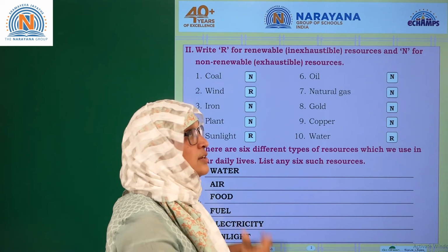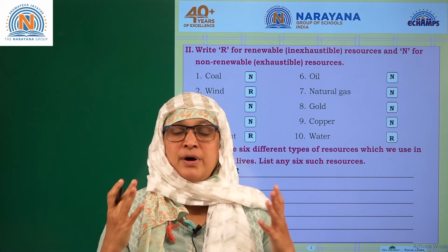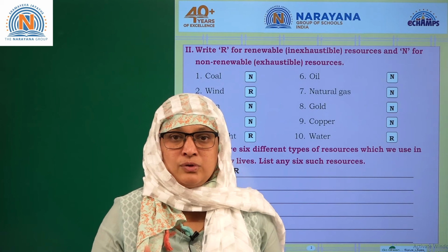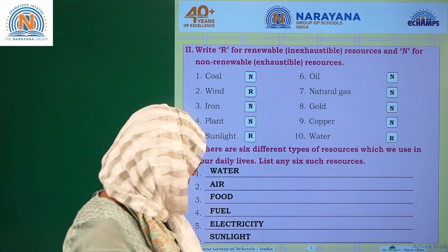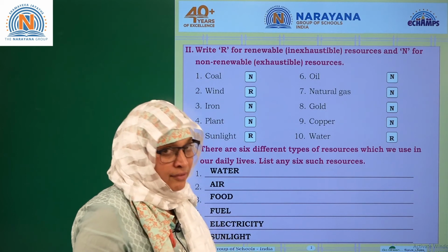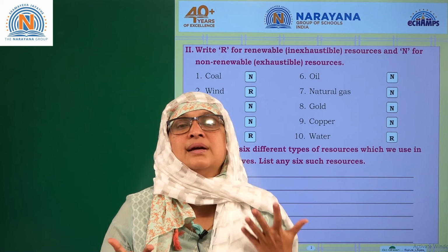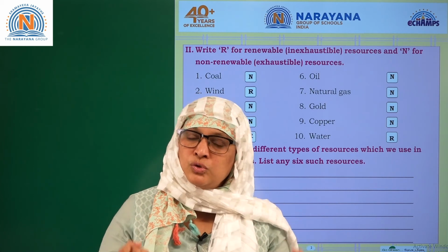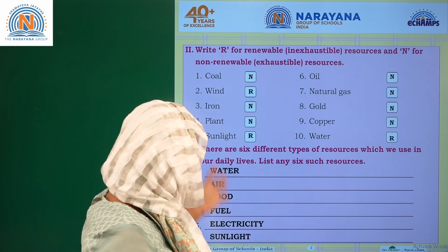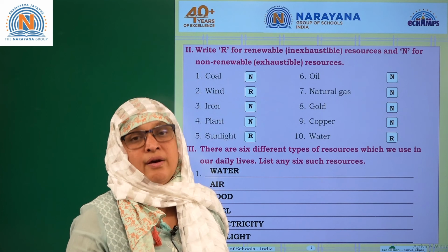Okay, electricity, we are so used to electricity. For 2 minutes also if there's a power failure, we can't live, we become so impatient. Electricity is also important. Sunlight, definitely. Due to the sunlight, the existence of mankind is possible. Every organism on the earth is possible due to the sunlight. So these are the basic resources which we are using every day, right?